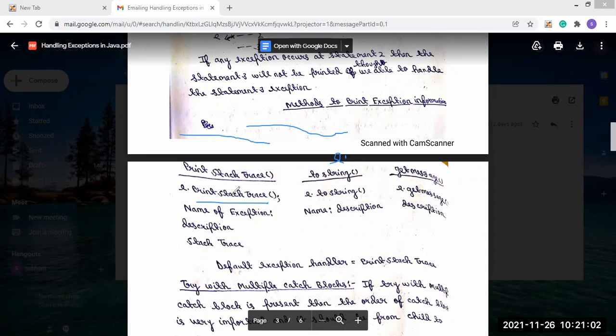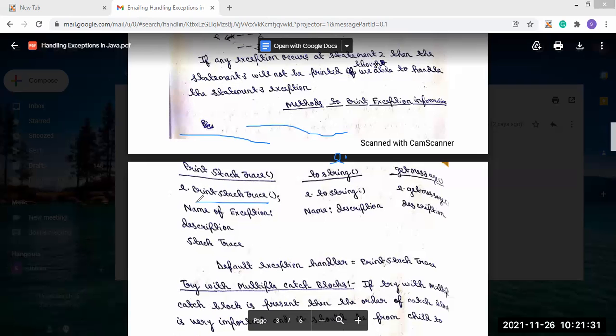Now how can we access that method? In Java, we know that we have to create an object of that class, and through the object we have to call the method. Now as a parameter we are sending the arithmetic exception class object. That means through this object we can call the particular method that is present in the arithmetic exception.